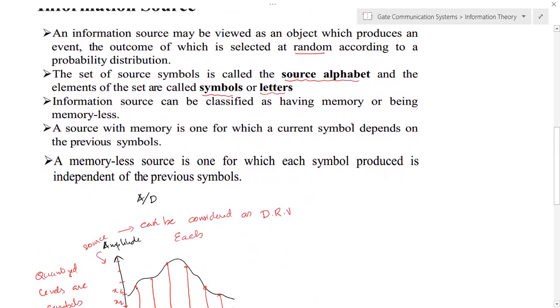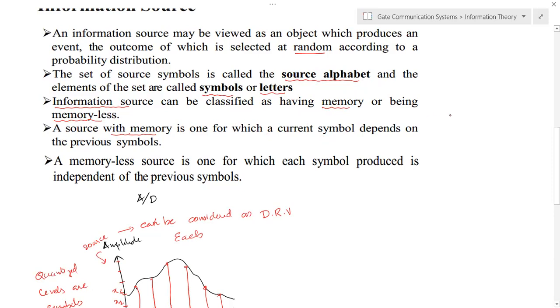And another point regarding this information source. Information sources, generally, we will classify into two categories. One is known as memory and memoryless. And what's the meaning of memory and memoryless source? A source with memory means one for which a current symbol